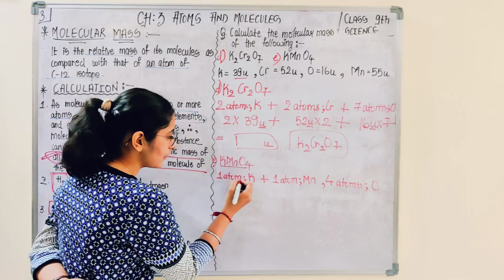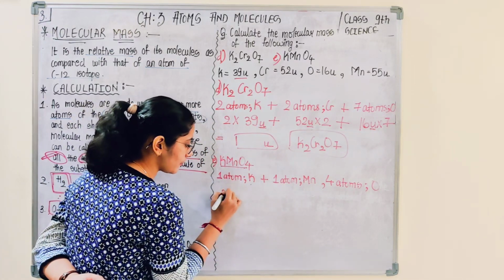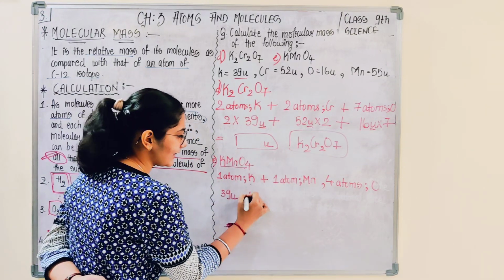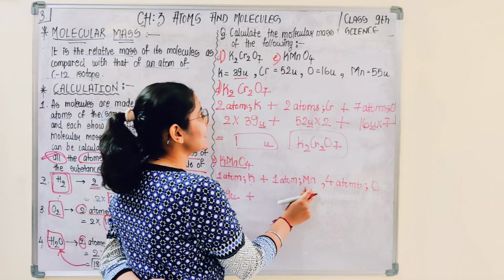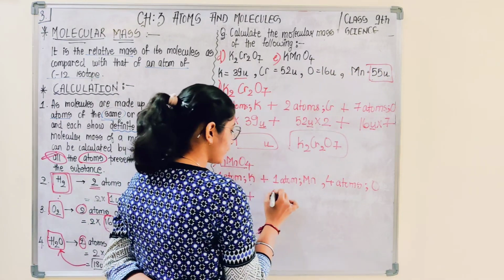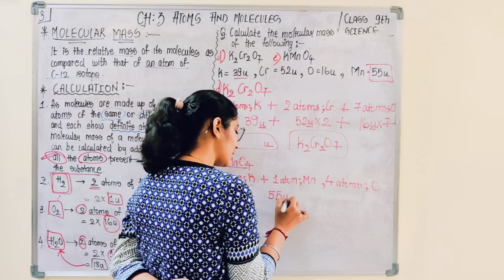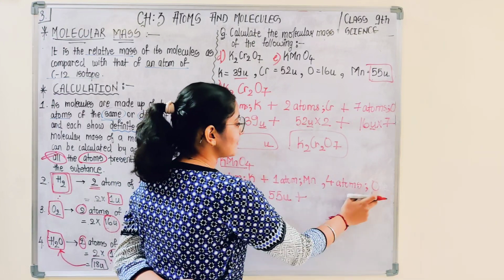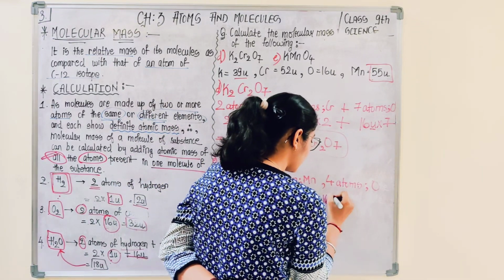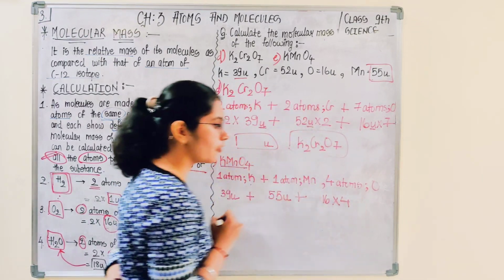So you add 1 atom of potassium, एक atom of potassium का मास कितना है 39U, यहाँ पे एक ही atom है, we add another 1 atom of manganese, 1 atom of manganese का यानी mass of 1 atom is 55, yes, since 1 atom only then 55, 4 atoms of oxygen, एक ऑक्सीजन एटम का मास कितना है 16, तो 4 का कितना होगा 16 into 4.